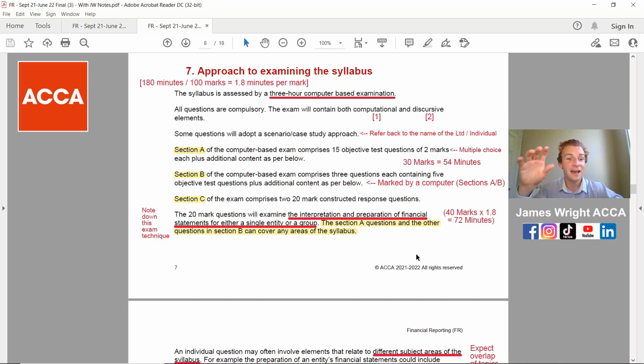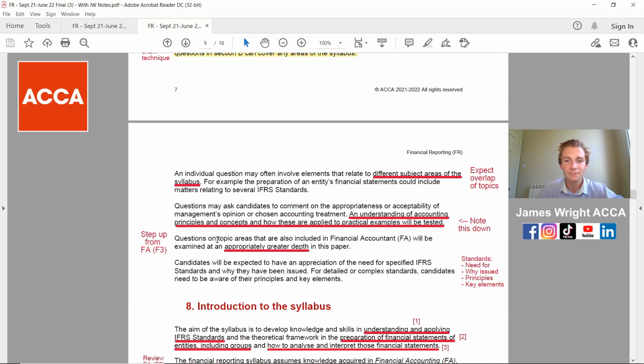Now, as you can see on my notes on there, note down this exam technique. The marker and the external examiner tell you that the 20 marker questions in section C will be about the interpretation and preparation of financial statements for either a single entity or a group. So you have to know how to do those. You are going to be tested on them, so make sure you get that down. And I highlighted in yellow on there, sections A and B can cover any areas of the syllabus. So the more you cover, the more question practice you do, the better prepared you're going to be.